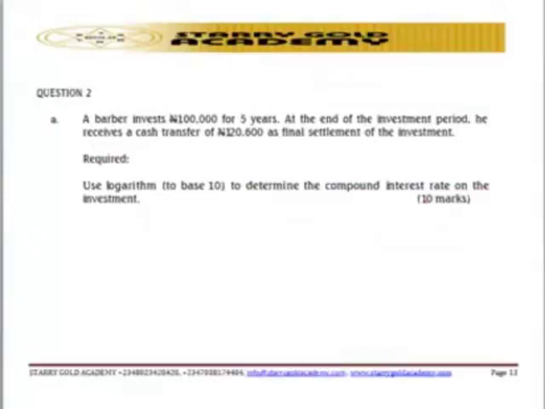So for you to get the clarity of the question, let's look at question number 2, part C. The first thing is to know where the question is coming from. What is it testing students on? Is it testing students on some certain area? You need to look at all those things as well.